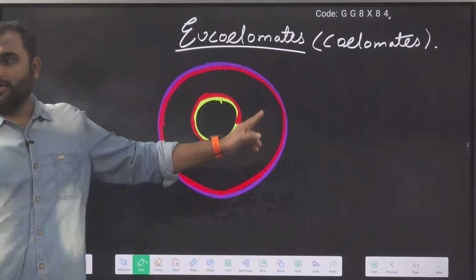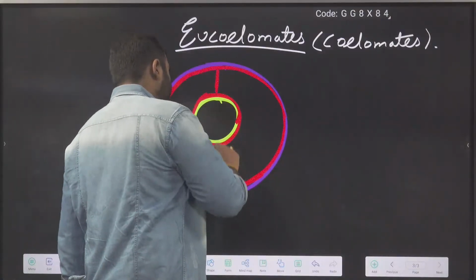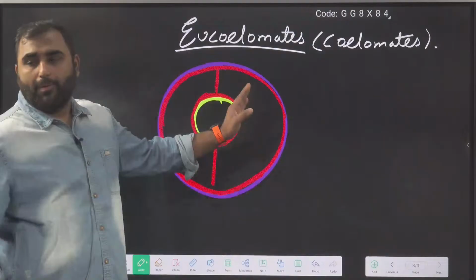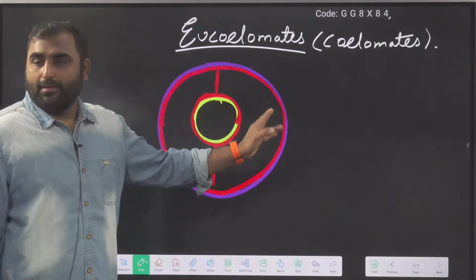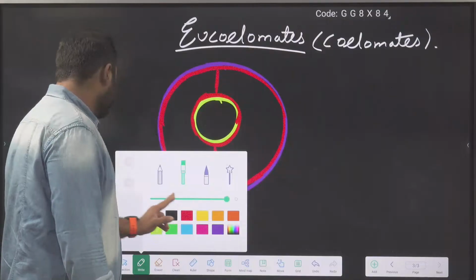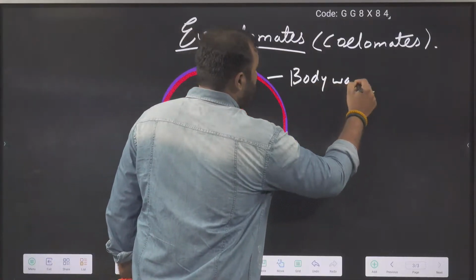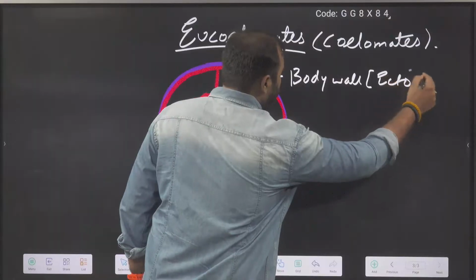So now you can see a true coelom here. Sometimes we divide like this also. Now you're getting a proper body cavity. This becomes your body wall that is made by the germ layer ectoderm.